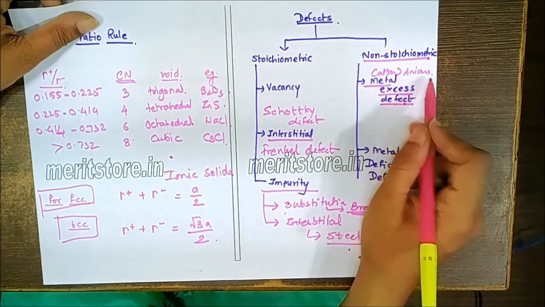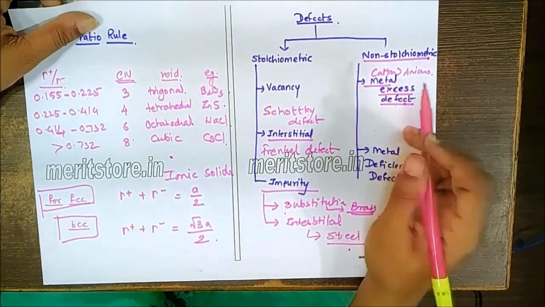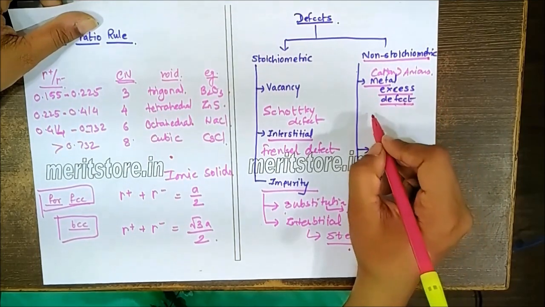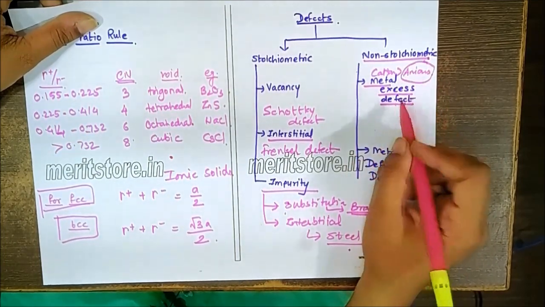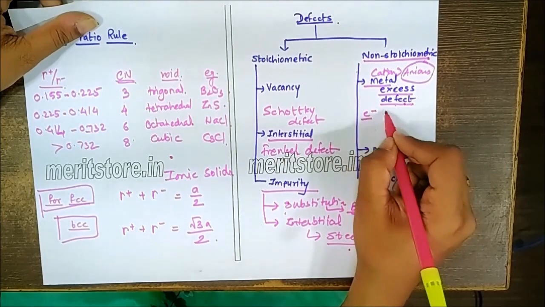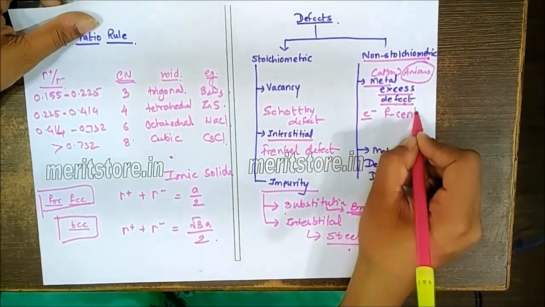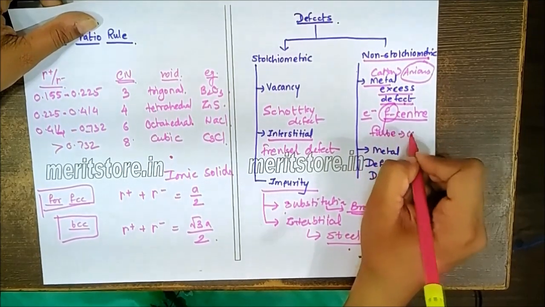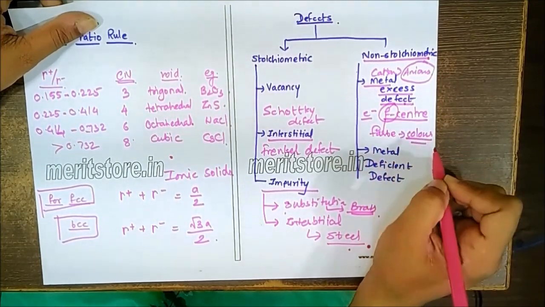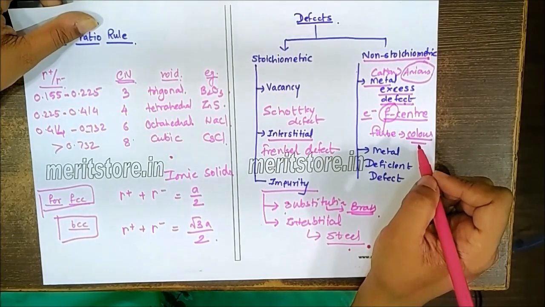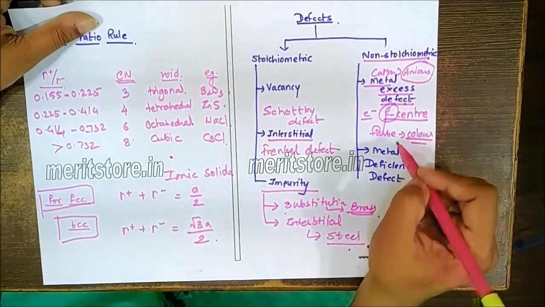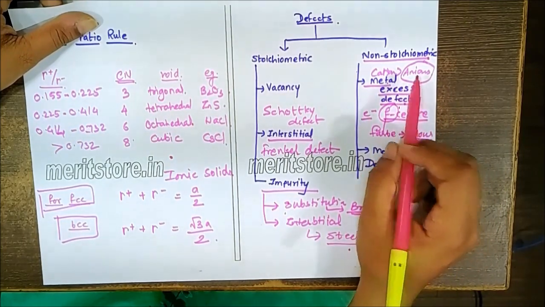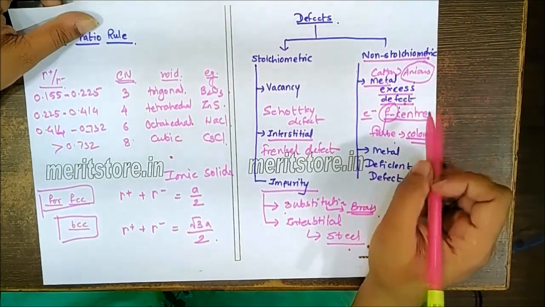But since they are different numbers over here, the electrical neutrality has to be maintained, and that can be maintained with the help of the position of the anion being taken by the electrons. Hence, this defect is also known as the F center defect. The meaning of F is Farbe, and the meaning of Farbe is color. So this defect imparts color to these substances. So remember, the F center defects are the metal excess defects where the defect occurs with the anion and the cation numbers remain as they are.